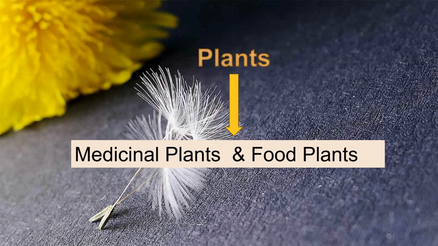So, we have discussed many times that plants we can divide into two parts, medicinal and food plants, because every plant has some medicinal value, but few plants have food value. And now we have to observe which one is toxic. Some food plants are also toxic. Some medicinal plants are also toxic.